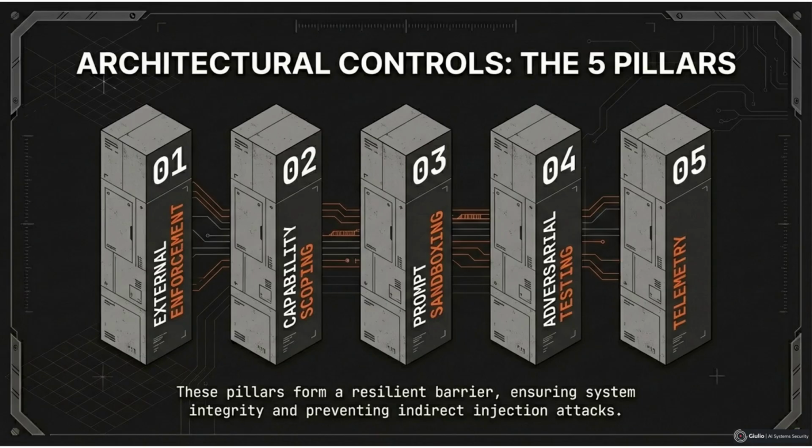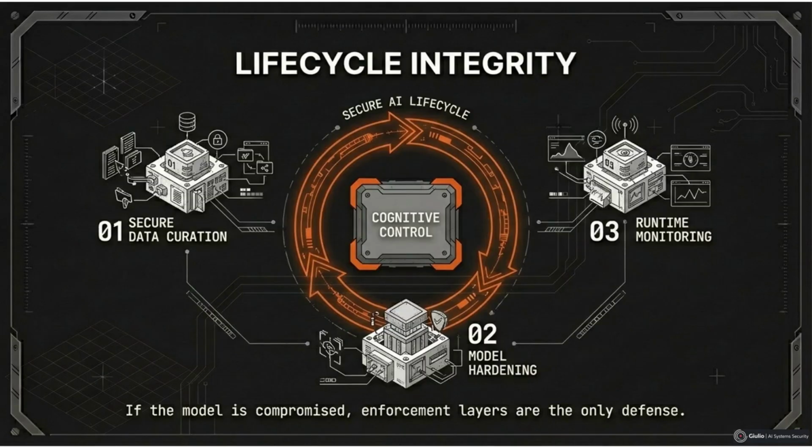Fifth, implement cognitive telemetry and observability. Controls are only real if they are observable. Log all rejected outputs and log all blocked tool calls. Also track policy violations and audit reasoning to execution transitions. If you cannot audit cognitive decisions, you cannot govern blast radius. Continuous monitoring is not optional. It is operational containment.